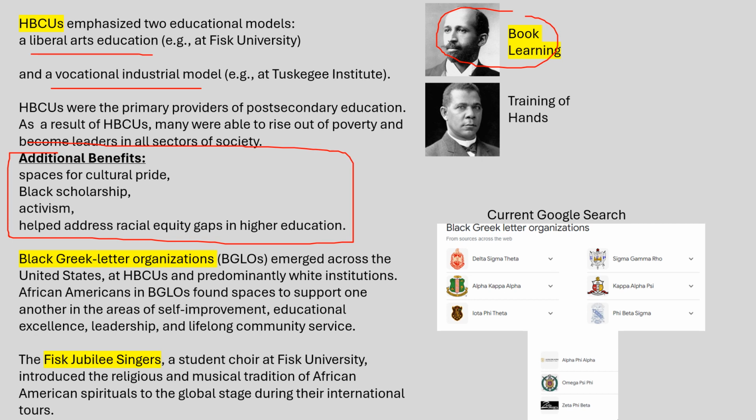Then transition to 2 more terms, Black Greek letter organizations. I did a search for current organizations. This is what has come up. And the Fisk Jubilee Singers, as it mentions here, student choir at Fisk University, introducing religious and musical tradition of African American spirituals. So all of these organizations, skills, and questions are being addressed at the HBCUs, which is the significance of those particular educational institutions.